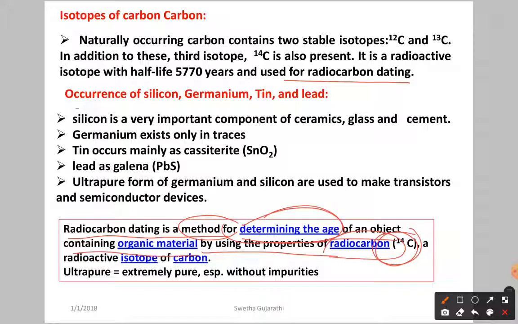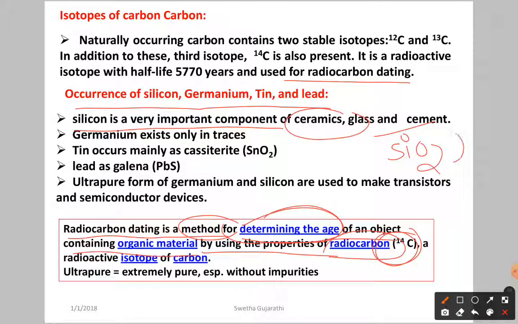Next, come to the occurrence of silicon, germanium and tin. Silicon is a very important component of ceramic, glass and cement. We already discussed SiO2 present in cement, in the compounds of calcium.